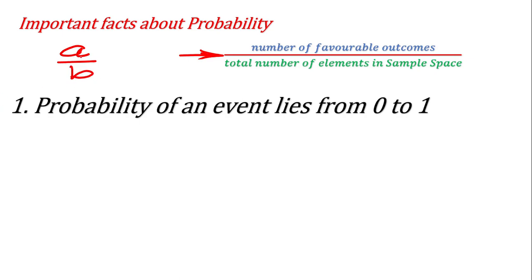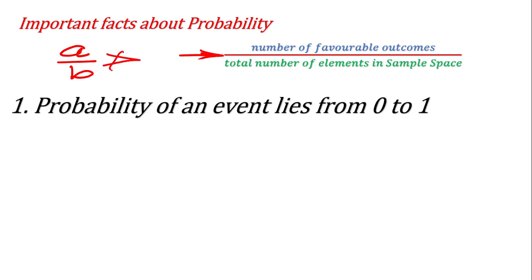You know, if the numerator is bigger than the denominator, only then it will be greater than 1. Here in this case it is not possible, because favorable outcomes cannot be more than the total number of elements in the sample space. So it cannot be bigger than 1.